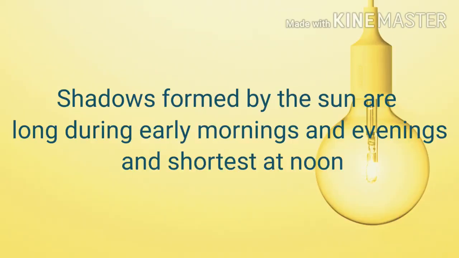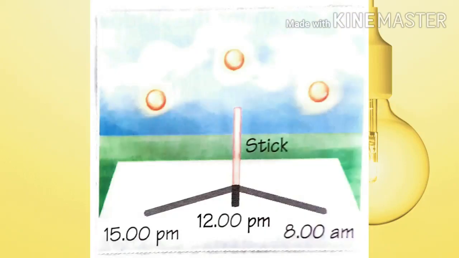Have you ever noticed the size of your shadow at different times of the day? Shadows formed in the sunlight keep on changing their size and direction at different times. As the position of the sun changes, the shadow changes too in size and direction. The shadows in the morning and the evening are the longest. At noon around 12 o'clock, shadows are the shortest as the sun is overhead. You can see the shadow of the stick at different times of the day in this picture.